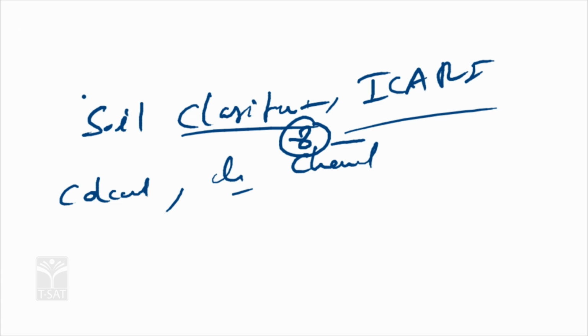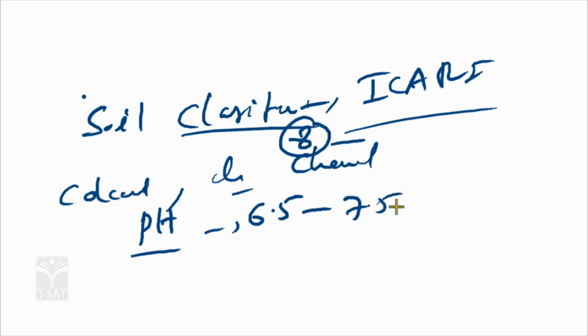Different factors are chosen before classification of soils. Another is the pH value of soil, which is 6.5 to 7.5.